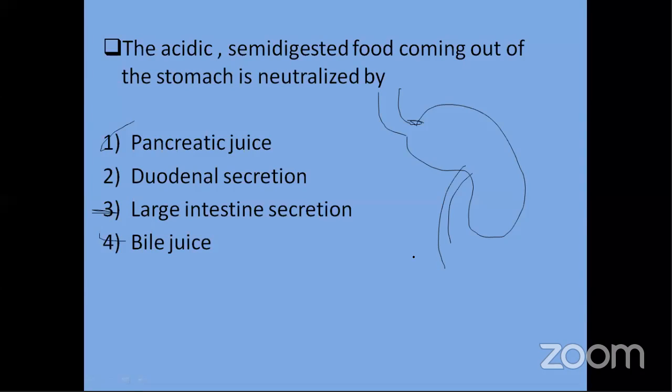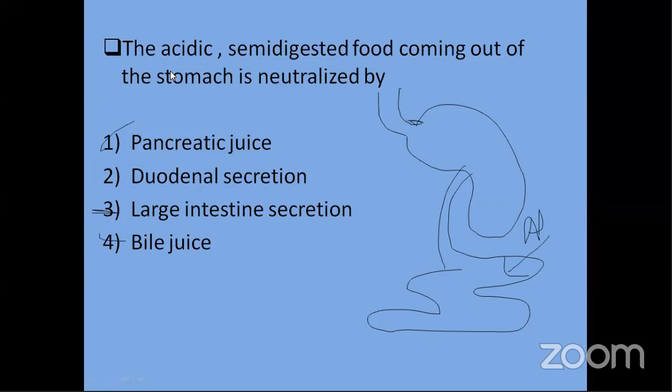और यहाँ पे जब it is coming into the small intestine, यहाँ पे खासियत ये है कि ये alkaline हो जाता है. It becomes alkaline or it is basically neutralized. Now, who is the one who is going to neutralize it?